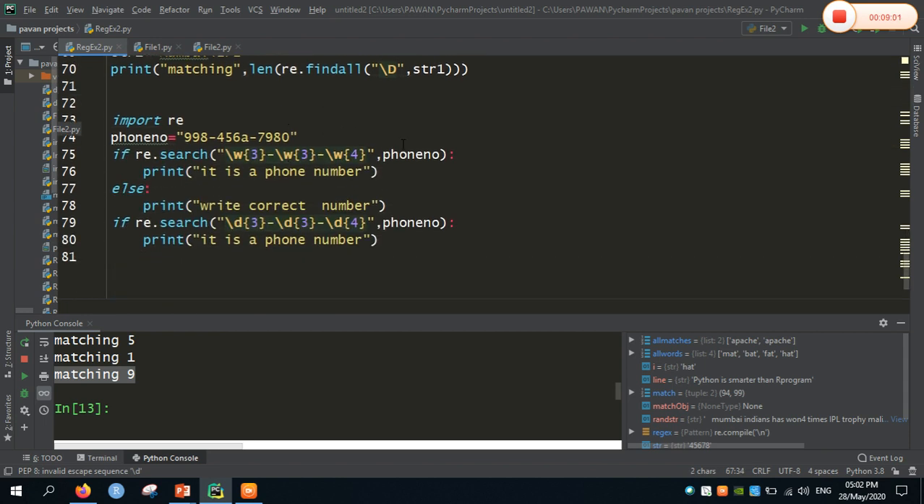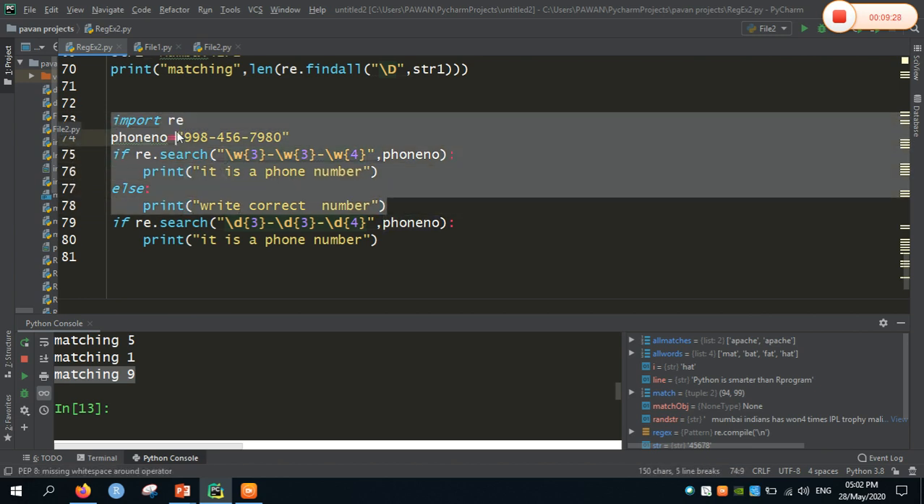Now, in order to check whether a phone number is given correctly or not, in India the phone number series is going to be like this. For example, I will be removing the country code here. For a 10-digit number, there will be 3 digits, then a hyphen, 3 digits, then a hyphen, and finally 4 digits. So I am going to search for a phone number. If it is true, I am going to return that it is a correct phone number. Otherwise, I am asking the user to write a correct number.